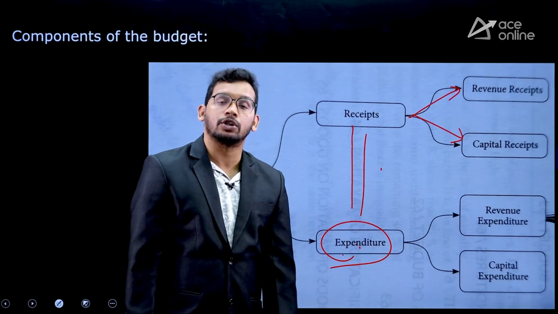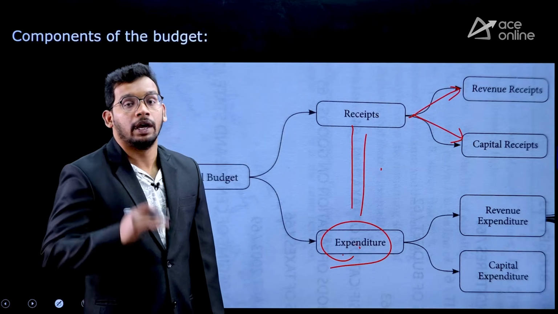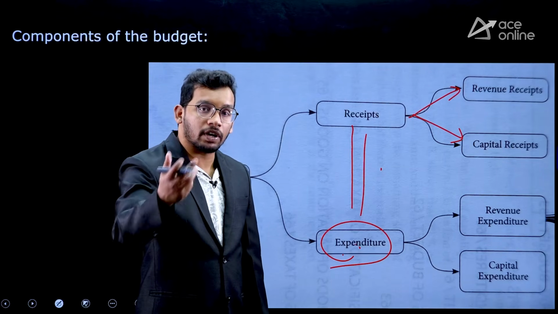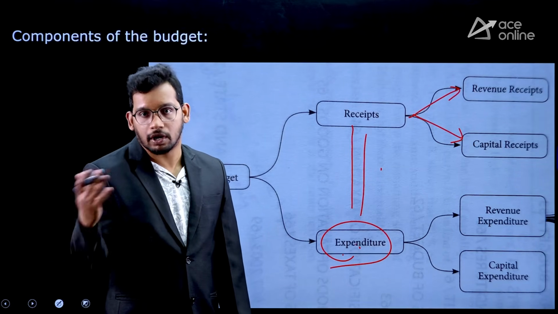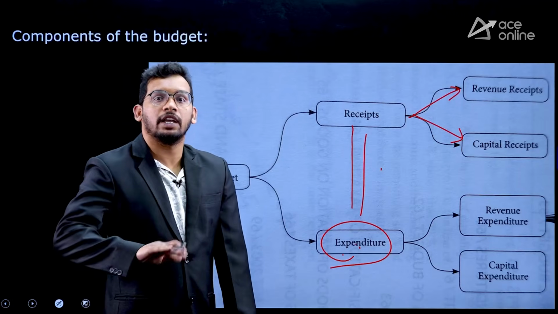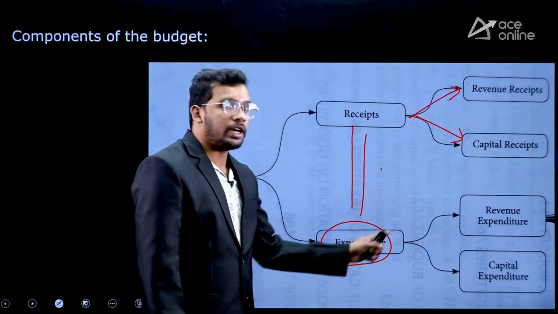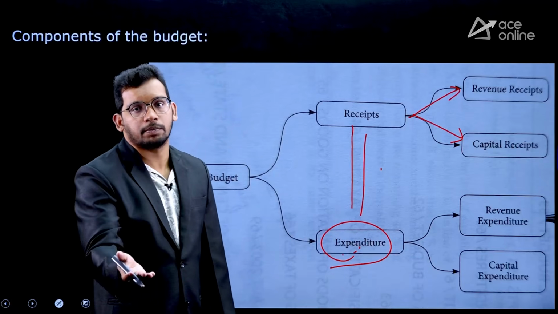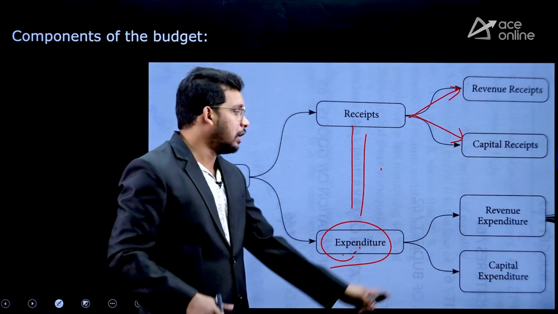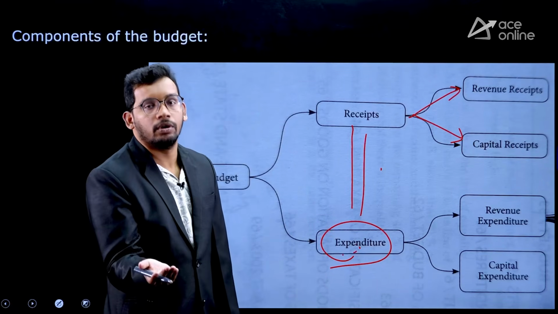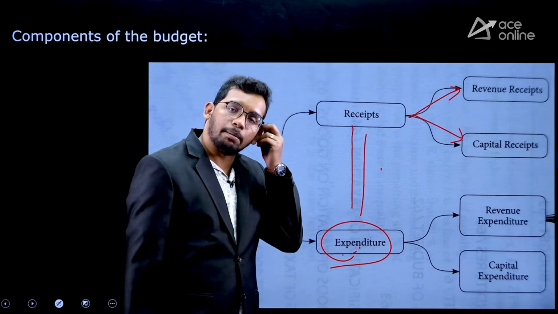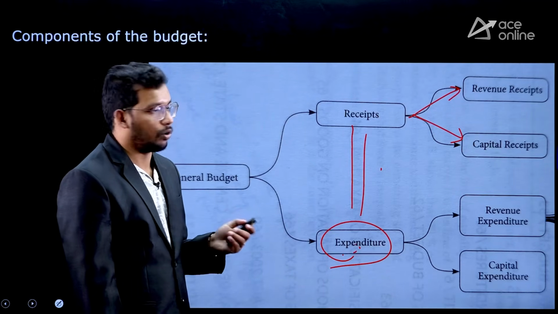Similarly, capital receipts also include non-debt capital receipts. That is by recovering of loans that were already given to states or other countries, or by selling of the government companies or assets, disinvestment. Revenue expenditure means one-way expenditure which will not yield any returns. Capital expenditure means spending now which will return money back in the future, like buildings and all, right?